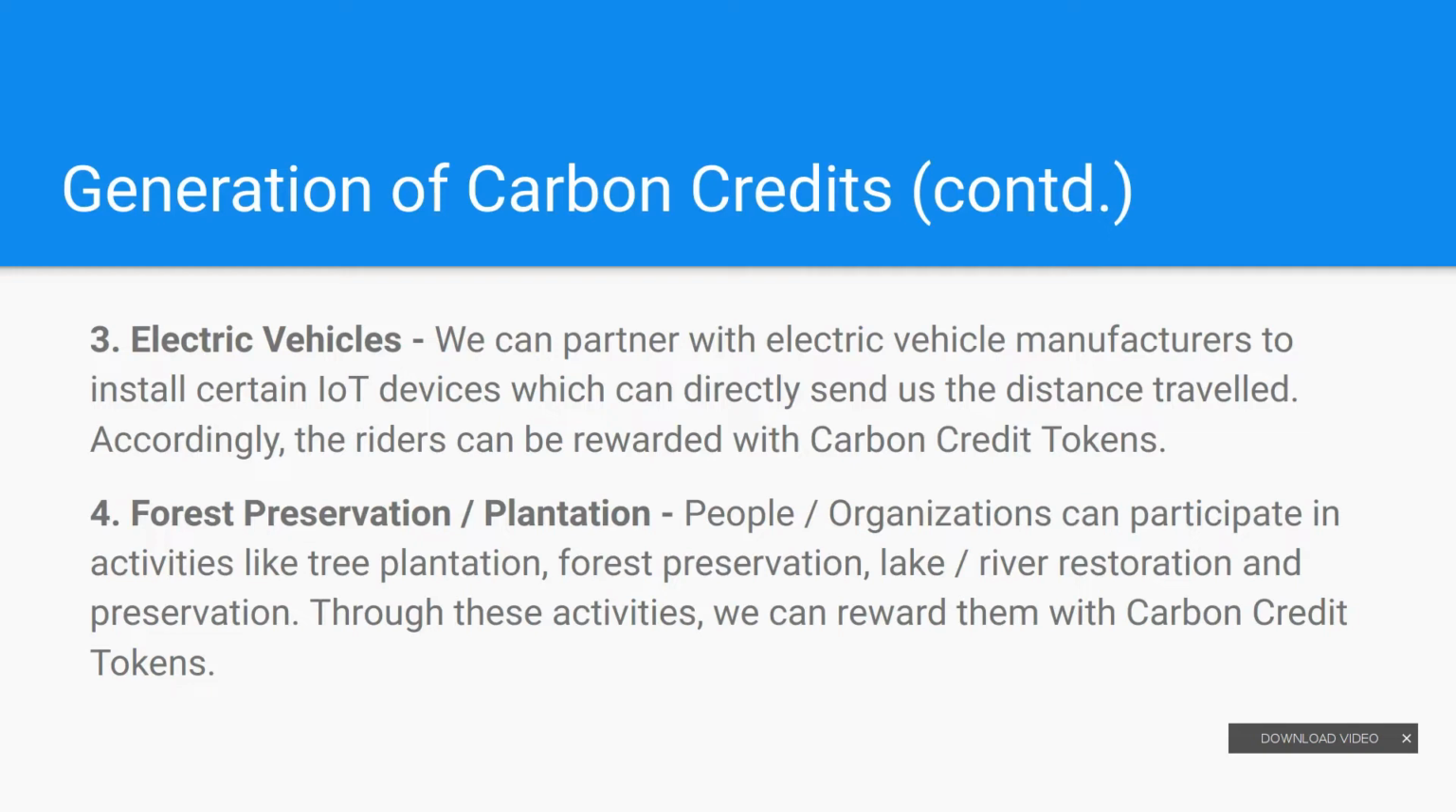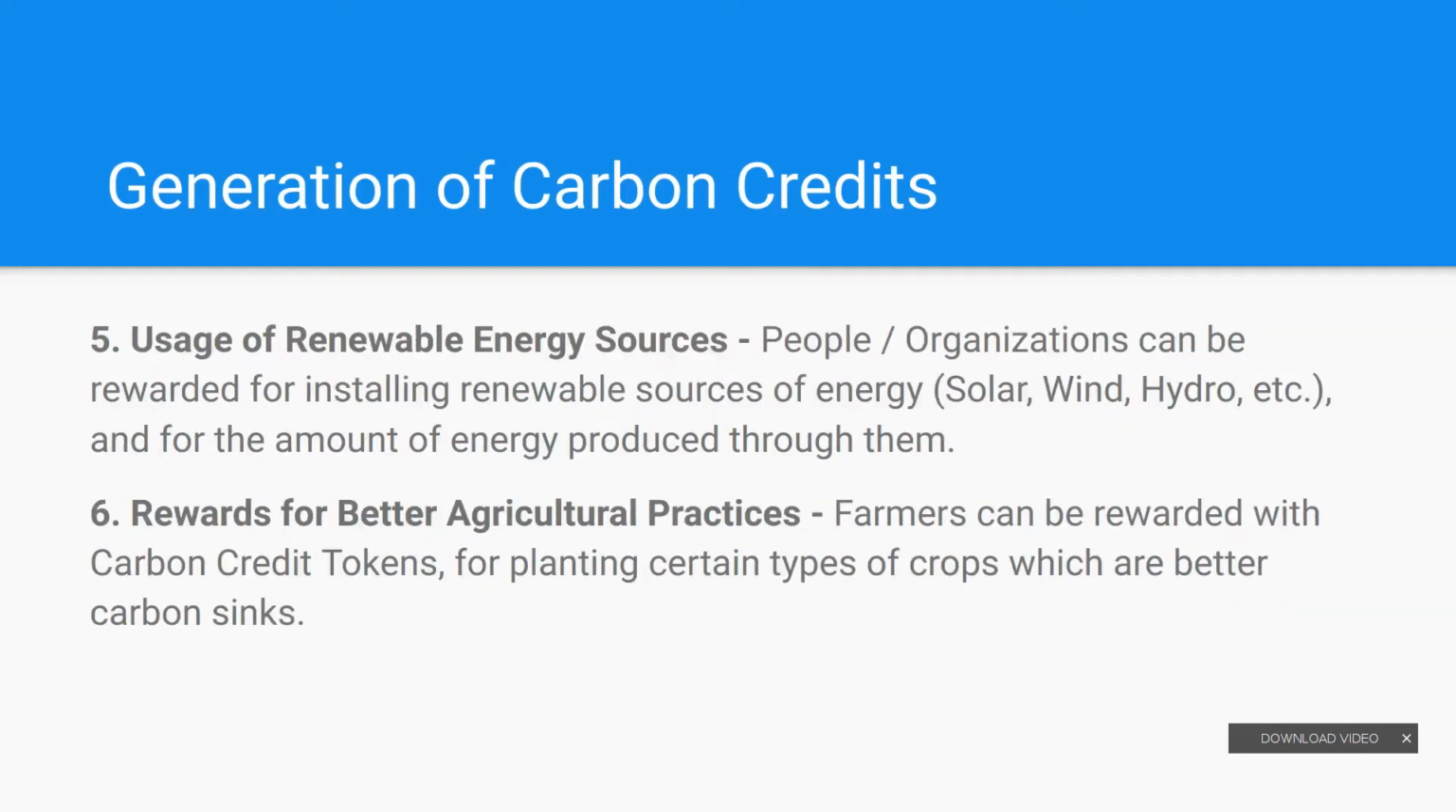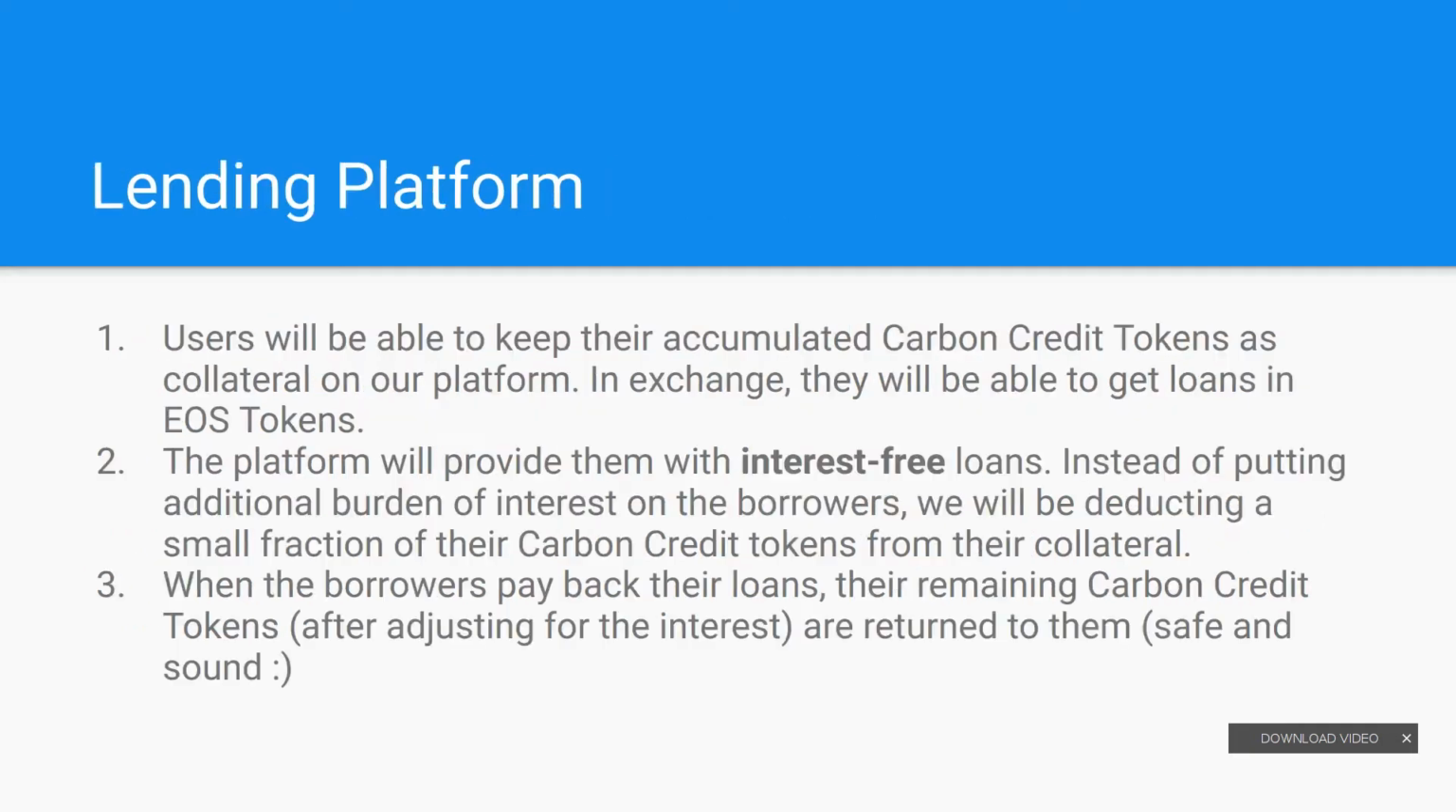Through these activities, we can reward them using the carbon credit cycle, and all this will be transparent since we are tracking it in a distributed immutable ledger on the EOS network. Other sources can be usage of renewable sources, maybe solar, wind or hydro, and farmers can be rewarded with the carbon credit token for planting certain types of crops which are better carbon sinks in a particular area or something.